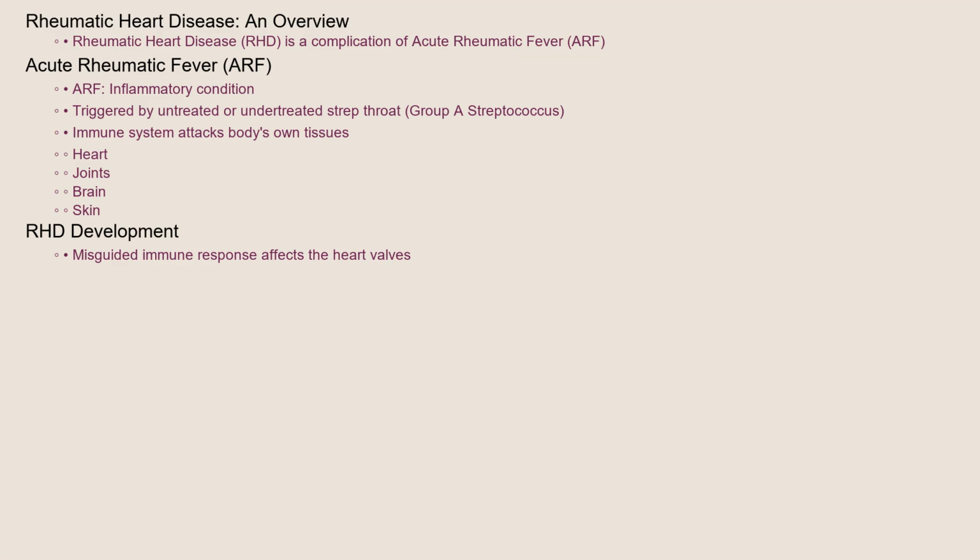ARF is an inflammatory condition that develops in response to a strep throat infection, the same bacteria that causes strep throat, group A Streptococcus. When strep throat goes untreated or undertreated, the body's immune system can mistakenly attack its own tissues, leading to inflammation in the heart, brain, and skin. It's this misguided immune response that sets the stage for the development of RHD, primarily affecting the heart valves.